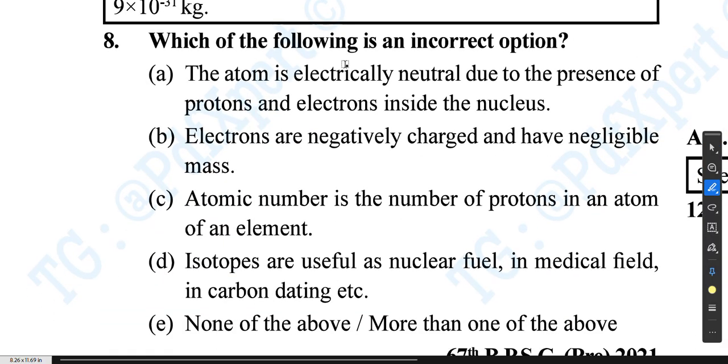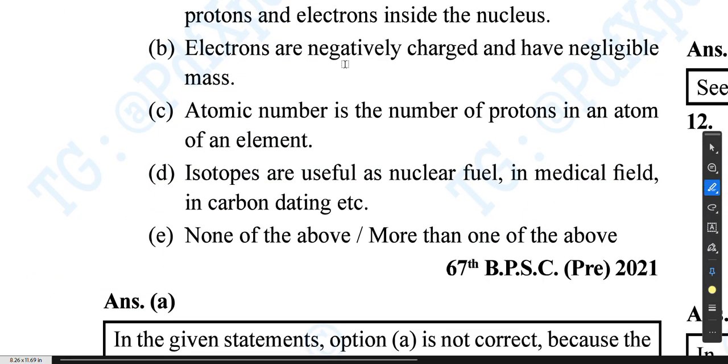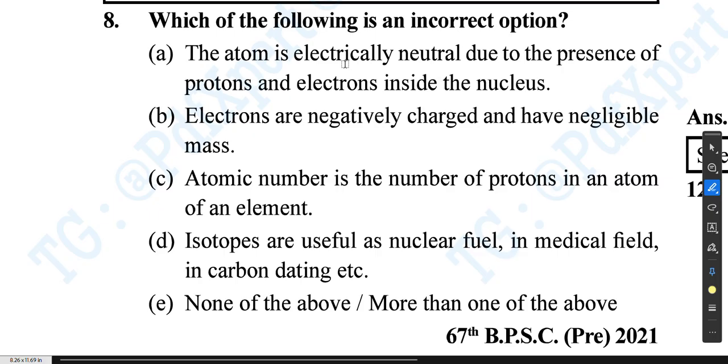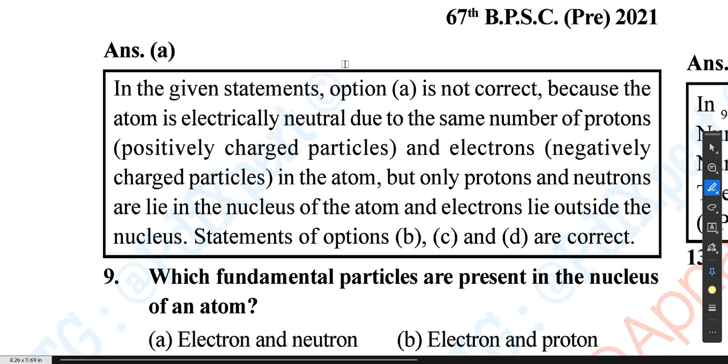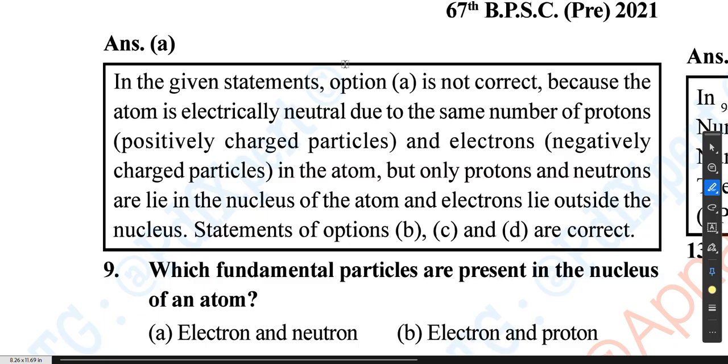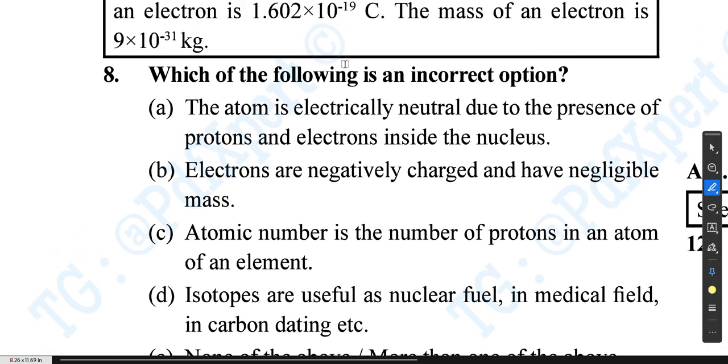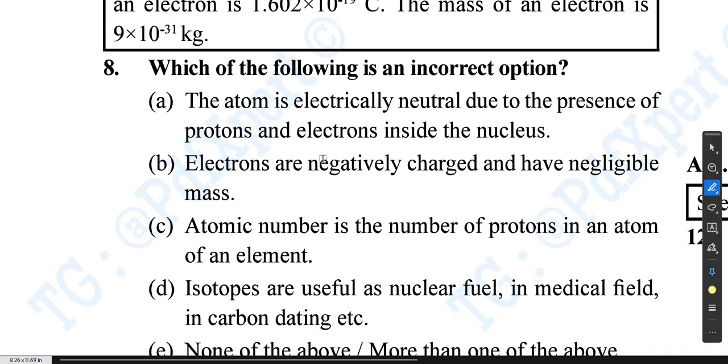Which of the following is an incorrect option? The incorrect option is: the atom is electrically neutral due to the presence of protons and electrons inside the nucleus. Option A is not correct because the atom is electrically neutral due to the same number of protons, positively charged particles, and electrons, negatively charged particles. But only protons and neutrons lie in the nucleus, and electrons lie outside the nucleus. So they have written that electrons and protons are in the nucleus, but the fact is that electrons are outside the nucleus. That is why this is incorrect.